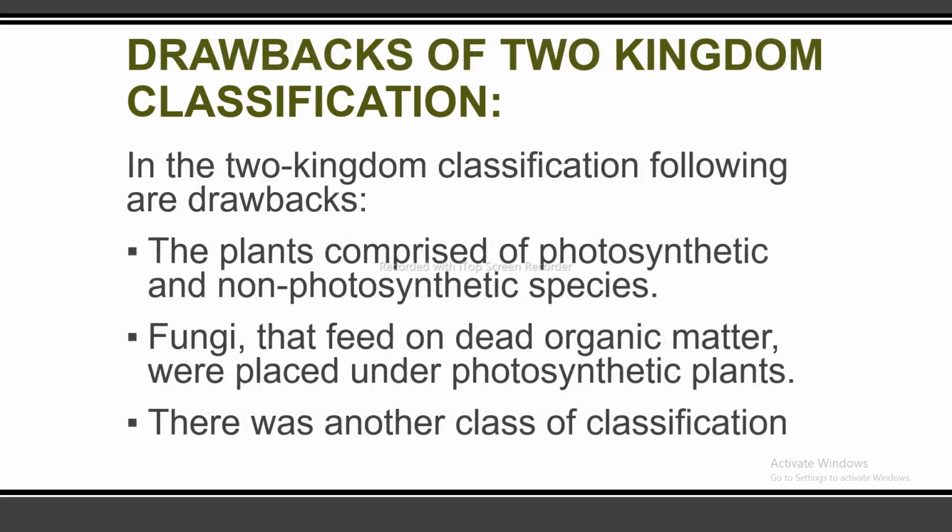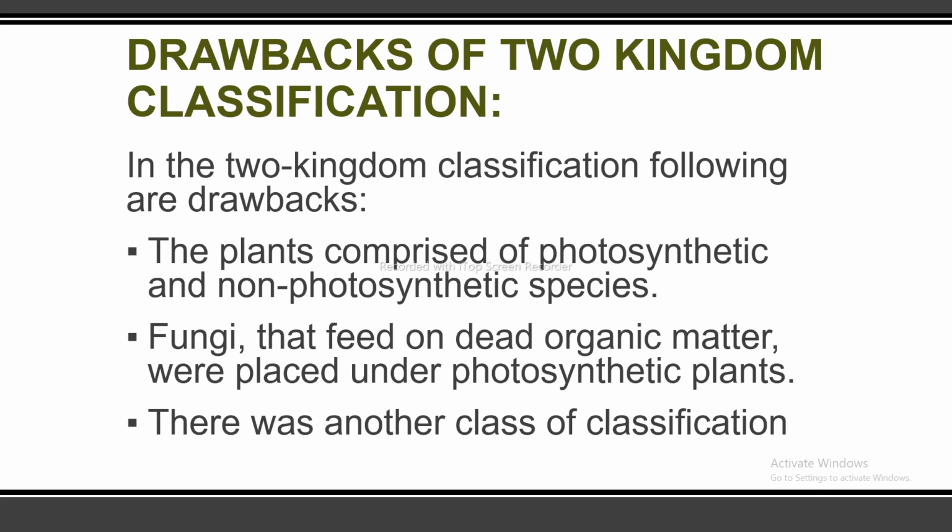Next, I am going to discuss the drawbacks of the two kingdom classification. In the two kingdom classification, following are the drawbacks. The first is that plants comprised photosynthetic and non-photosynthetic species. Fungi that feed on dead organic matter were placed under photosynthetic plants.